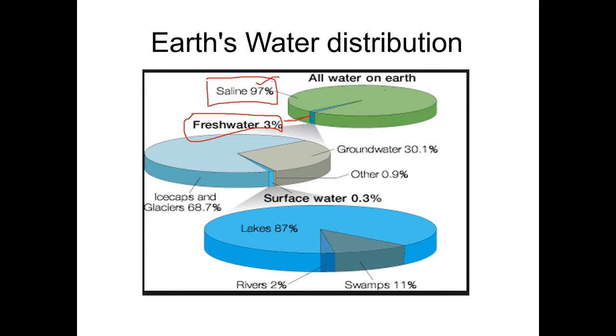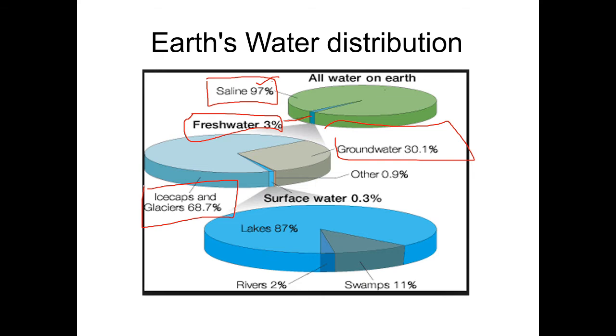In that particular 3%, groundwater is 30.1%. This is pure water. Next, ice caps and glaciers are 68.7%. If you take the Arctic and Antarctic, all those things are glaciers and ice caps.